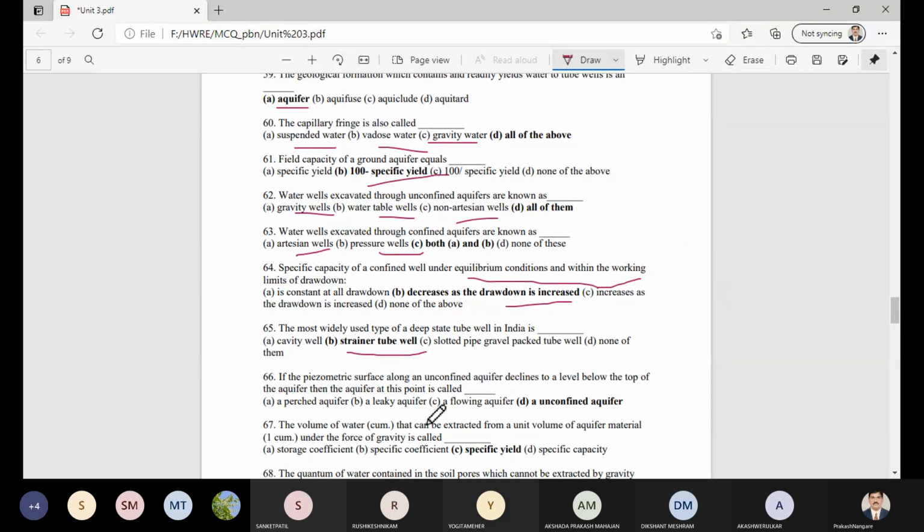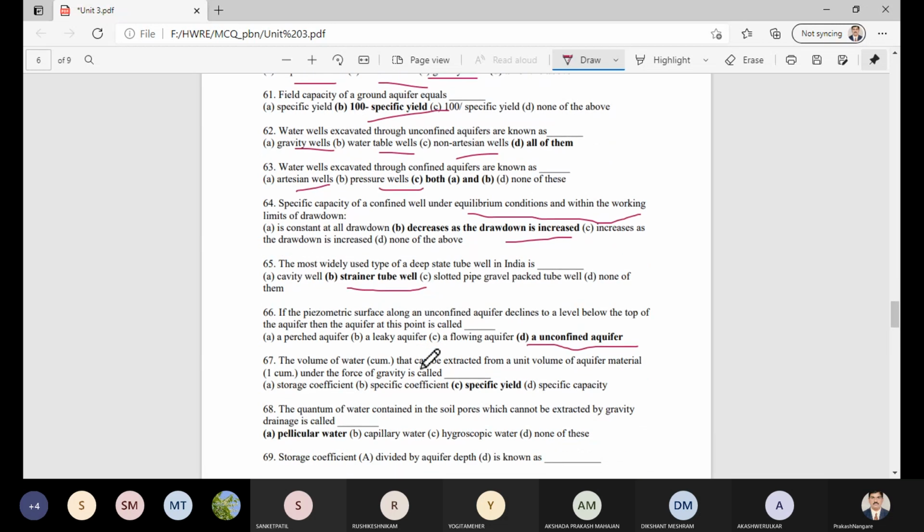And if the piezometric surface along an unconfined aquifer declines to a level below the top of the aquifer, then the aquifer at this point is called an unconfined aquifer. So please remember all these statements and understand them. And the volume of water, that is in cubic meter, that can be extracted from a unit volume of the aquifer material, that is 1 cubic meter, under the force of gravity, is called specific yield.